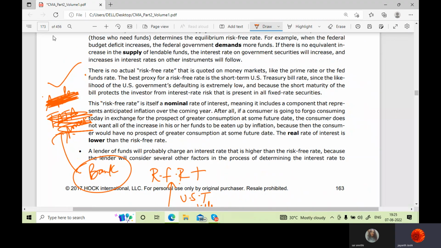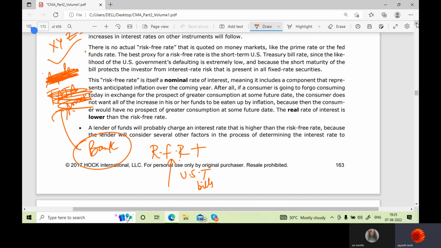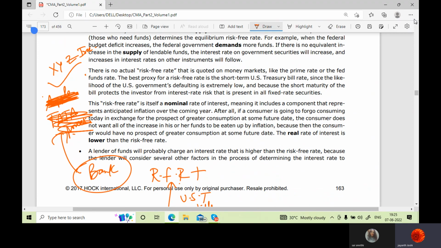Let's say I'm taking one company, let's say XYZ Inc., and it is a US based company. It can default now. Since it can default, if I give loans to them without properly assessing their creditworthiness,